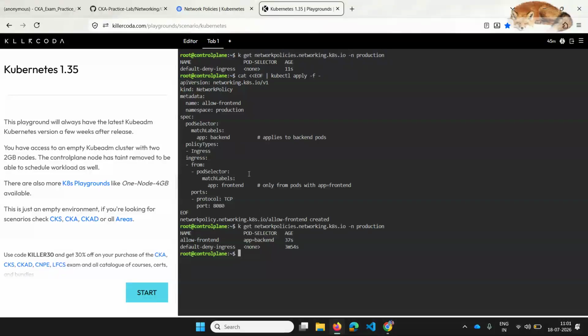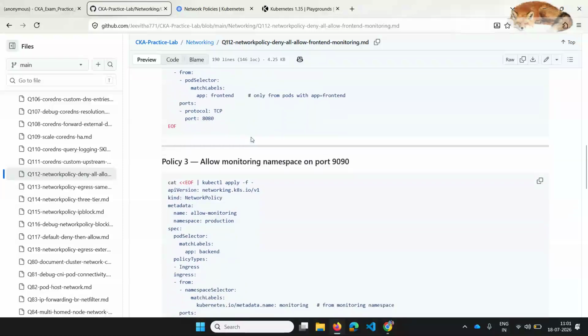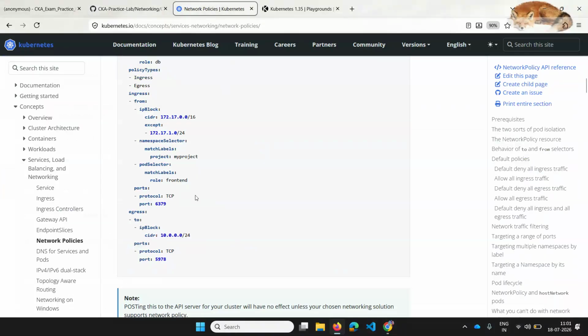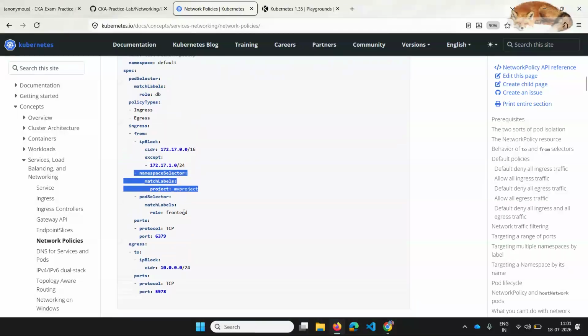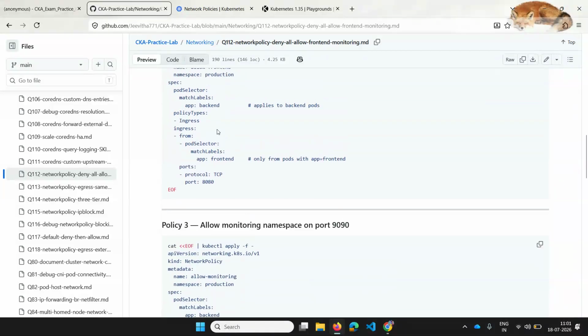Another thing which I have to still apply is incoming traffic for the same backend pod, but this time it should allow the traffic from the namespace of monitoring. So whatever the pods that are present in the namespace monitoring, I should be allowing all the traffic. So here there is an example, namespace selector. Instead of pod selector, you will place a namespace selector. So instead of doing like this two times, you can just add here only pod selector.